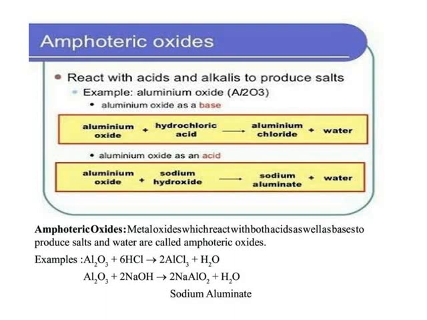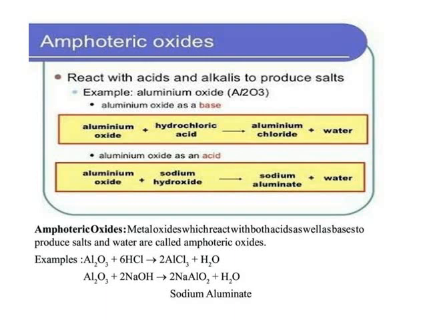Aluminum oxide reacts with hydrochloric acid and gives aluminum chloride and water. The same aluminum oxide reacts with sodium hydroxide. Sodium hydroxide is a base. After reacting, it gives sodium aluminate and water. So this aluminum oxide reacts with both an acid as well as a base, and such metallic oxides are known as amphoteric oxides.